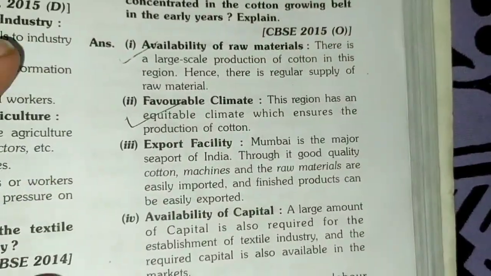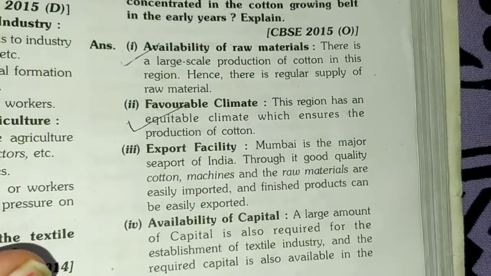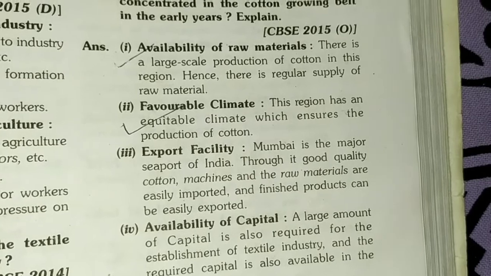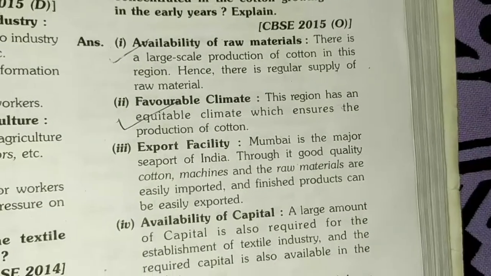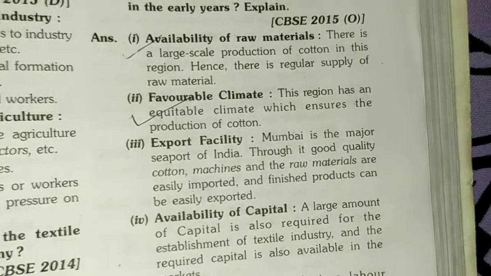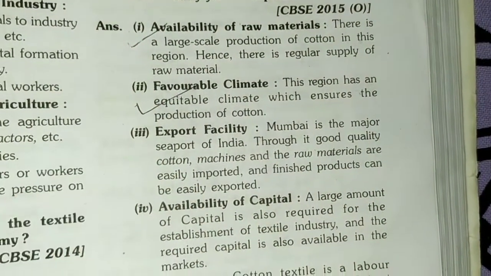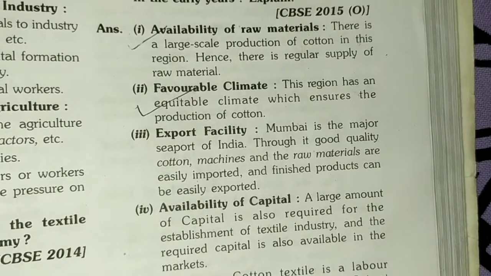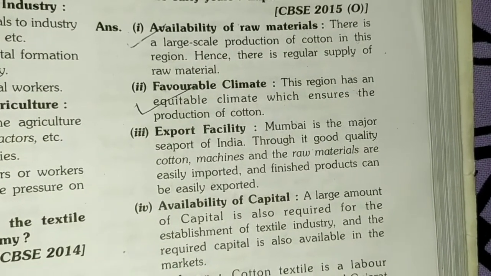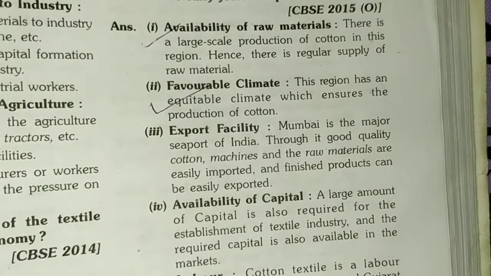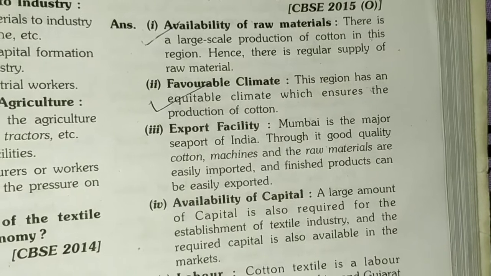Now the first point is availability of raw material. There is large scale production of cotton in this region, hence there is a regular supply of raw material to the industry, and hence the industry can produce cotton goods, cotton clothes, like that. The second point is favorable climate. This region has an equitable climate which ensures the production of cotton. Meaning the areas of Maharashtra and Gujarat have a humid climate, and it is favorable for the production of cotton.